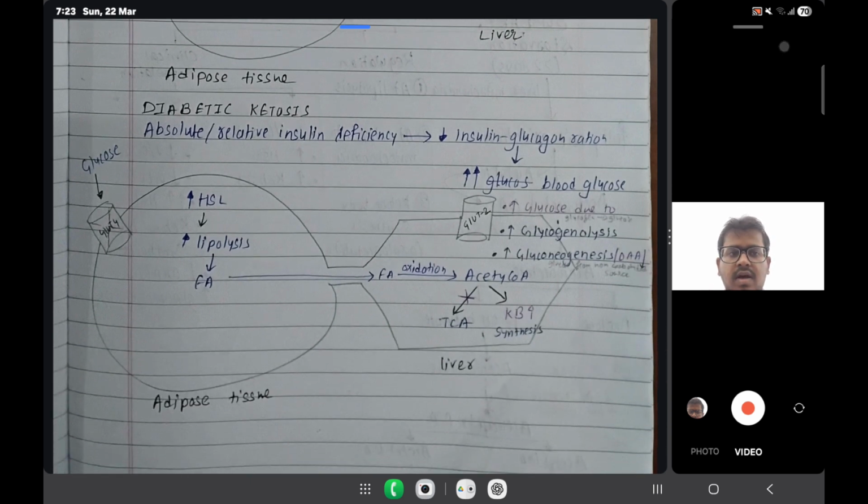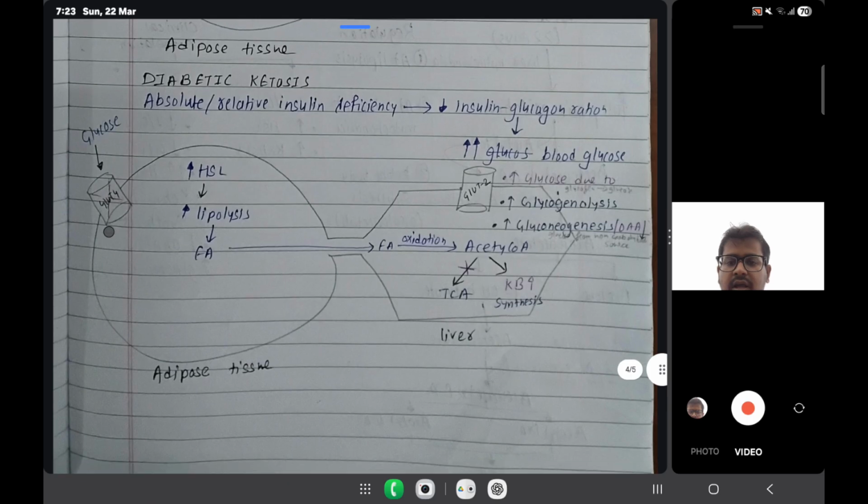Now we are studying diabetic ketosis. In diabetic ketosis, similarly, what happens is an absolute or relative deficiency of insulin. So the insulin to glucagon ratio decreases, because in diabetes, I am talking only about type 2, the insulin level is decreased. If the insulin level is down, the insulin glucagon ratio decreases.